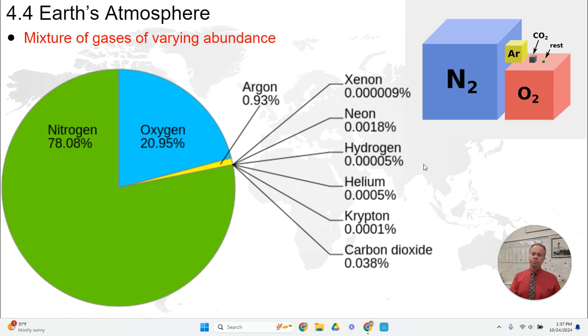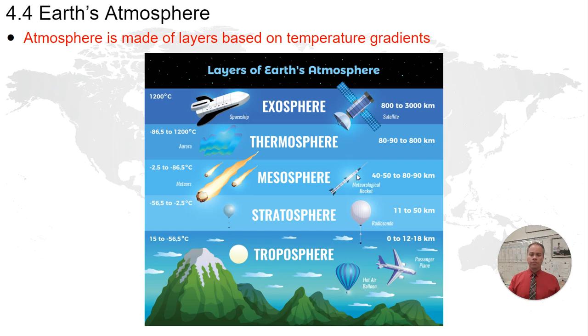One thing that you might notice is that carbon dioxide is actually a really small proportion of the Earth's atmosphere, but obviously it has a very significant effect on the Earth's climate. But the actual amount of carbon dioxide in the atmosphere is relatively low.